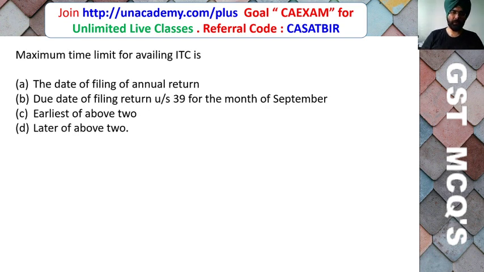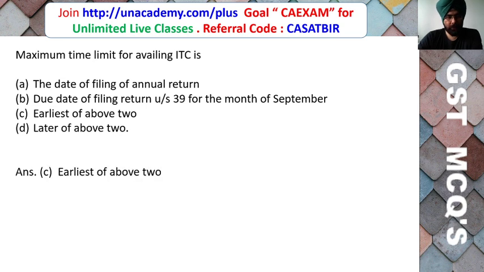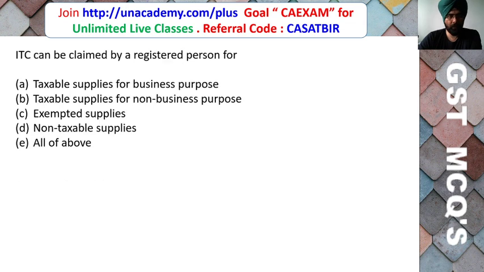Maximum time limit for availing input tax credit is: the due date of filing annual return, the due date of filing annual return under section 39 for the month of September, earliest of the above two, or later of the above two. Friends, it is the earliest of the above two, either the due date of filing the annual return or the due date for the month of September after the end of the financial year is the maximum time limit up to which input tax credit can be claimed for any financial year.